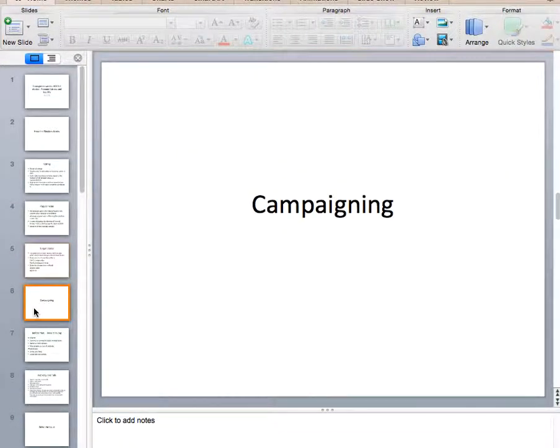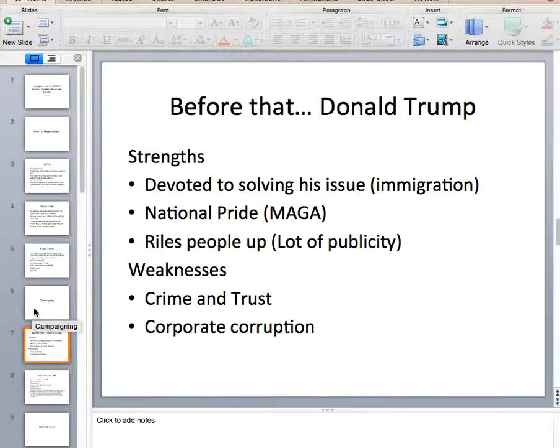Next, for the campaigning, we're going to talk. Before that, we should talk about Donald Trump. Now, the strength of Donald Trump is that he is very devoted to solving his issue, and so everyone who knows him will think about the wall he's trying to make. He's also very nationalistic and has a lot of national pride with Make America Great Again, so anyone who votes for him will think they're picking a person who has the best interest of the country. And he also riles people up, and even though this is bad for some people, for him it's good because it gives a lot of publicity, not just in this country, but all around the world.